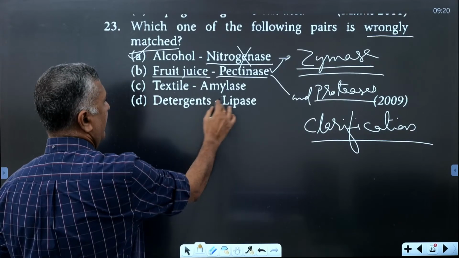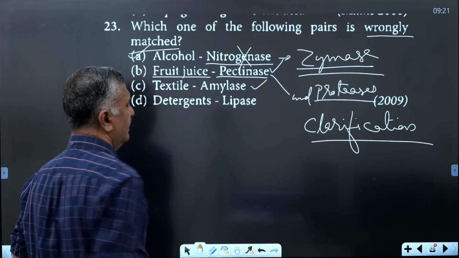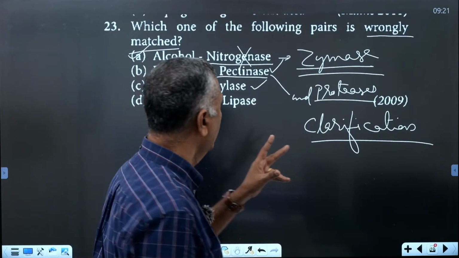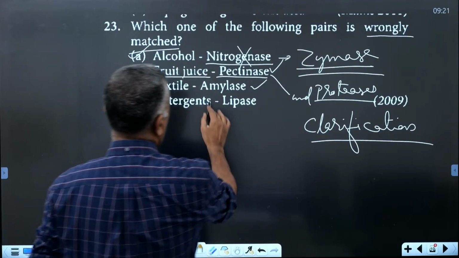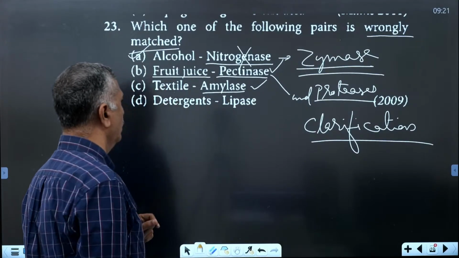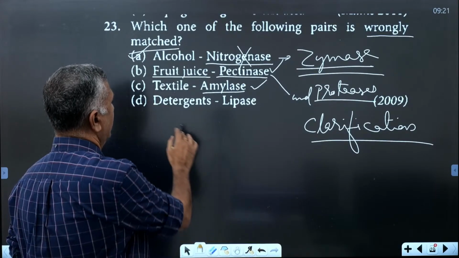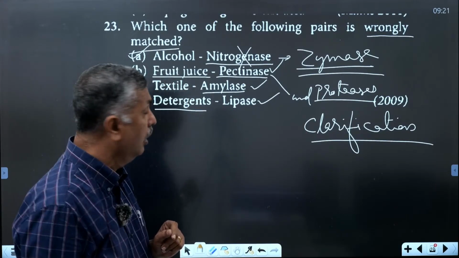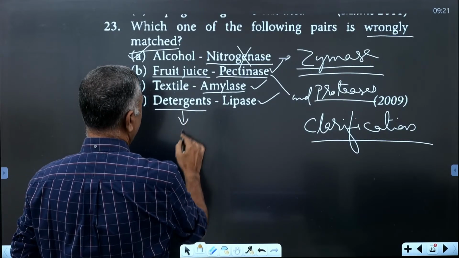Then in the textile industry, the enzyme is amylase. Amylase is involved in textiles and food preparations. Then detergents use lipases, in detergent formulation for removing oily stains.